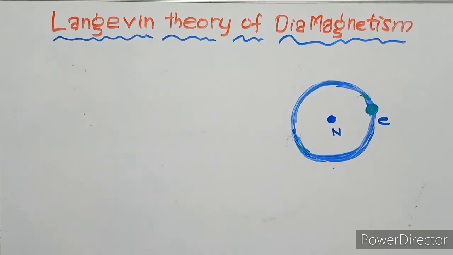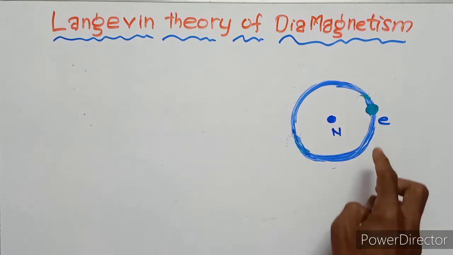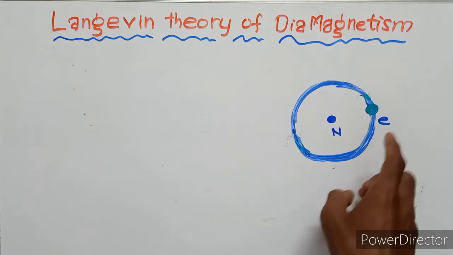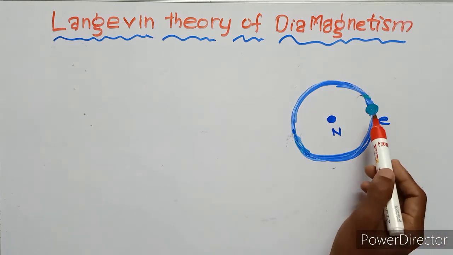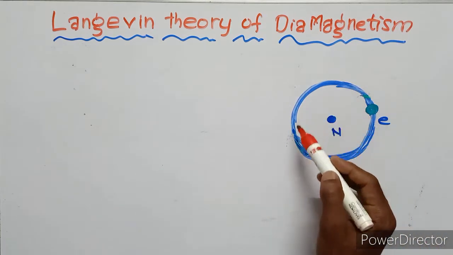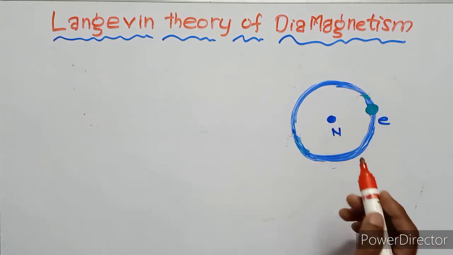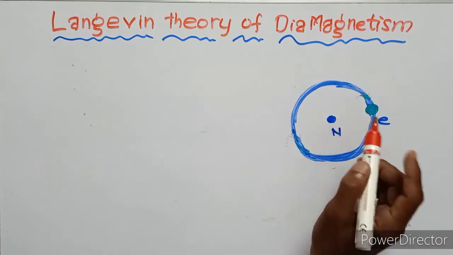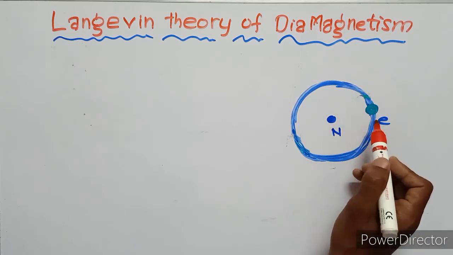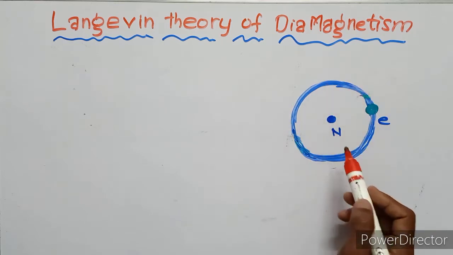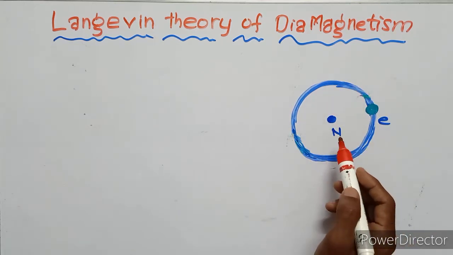Let us consider the case of one electron moving in a circular orbit around the nucleus. This is the nucleus, and the electron is moving in a circular orbit around it.